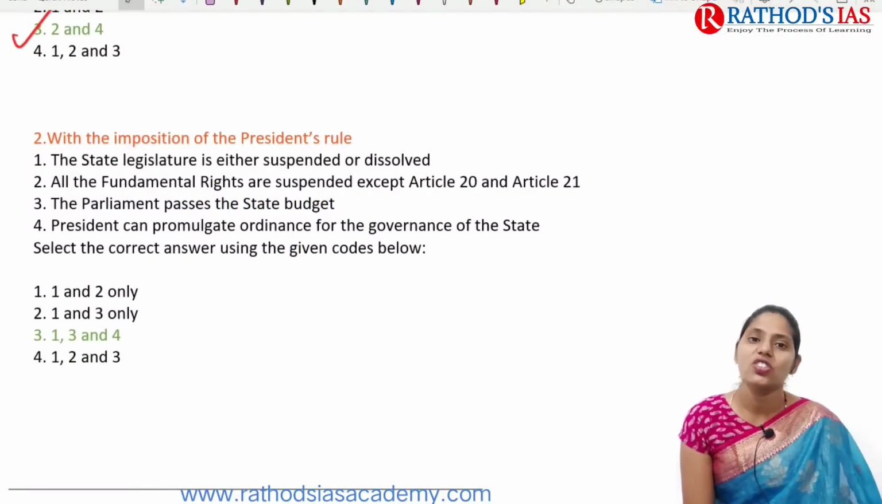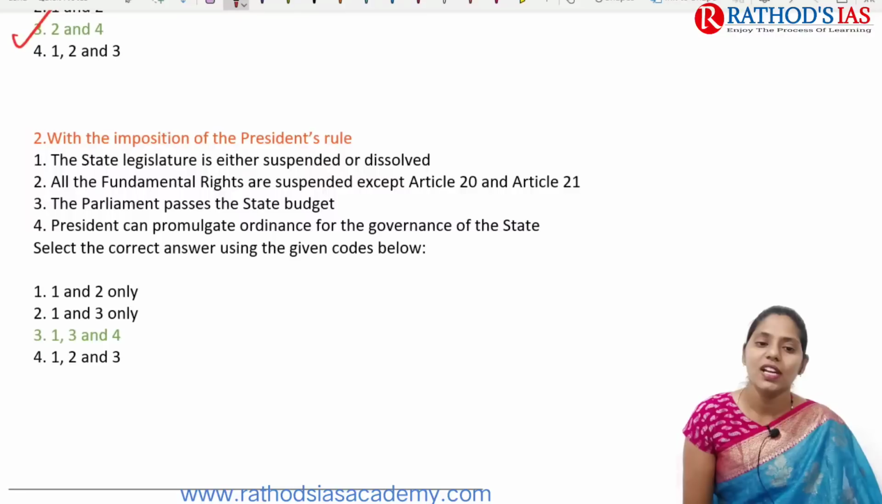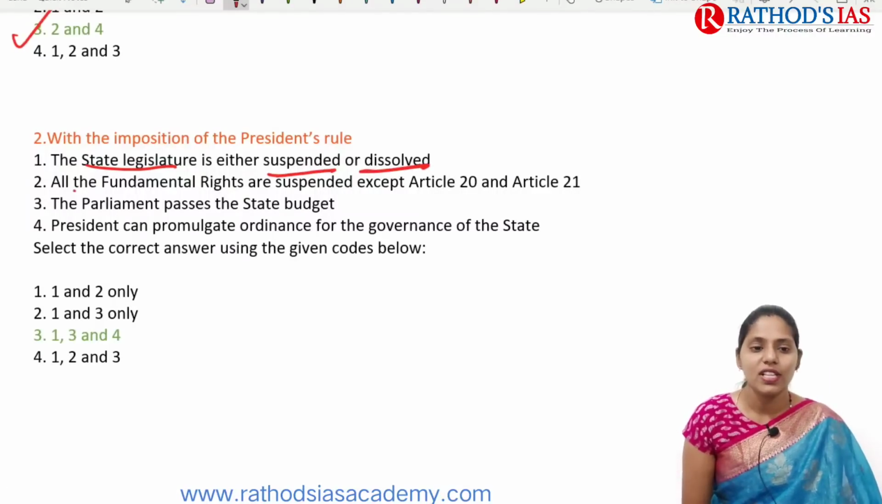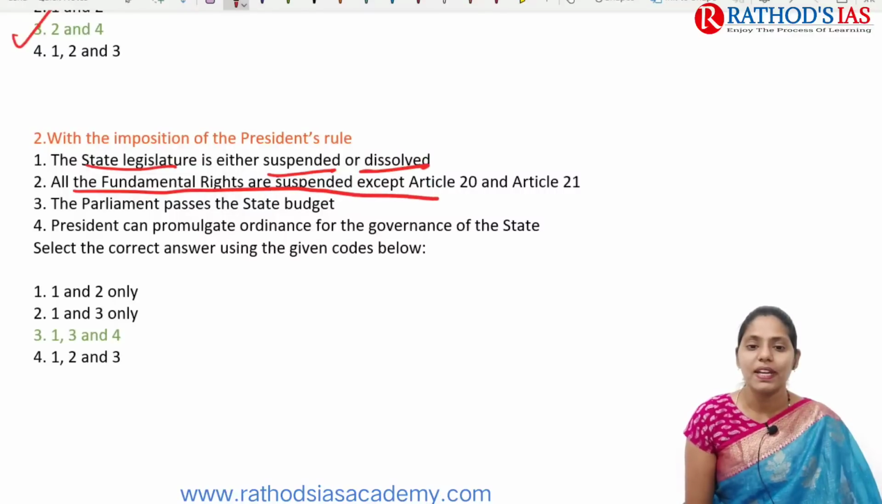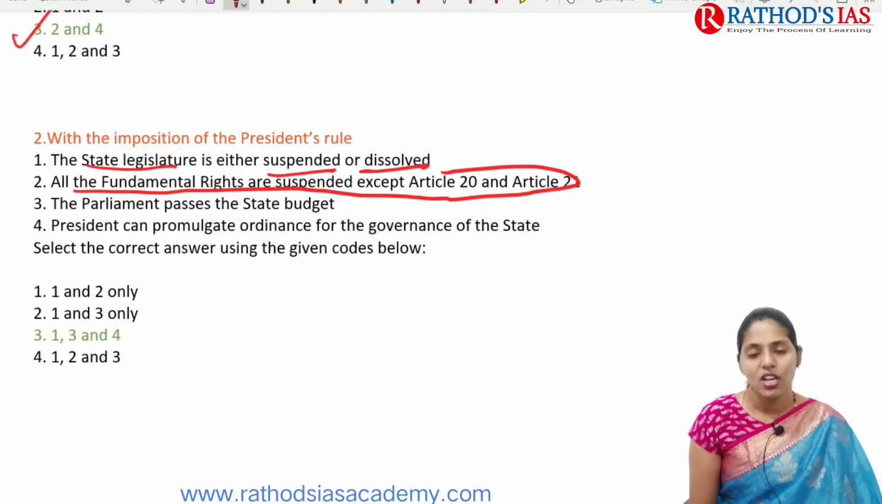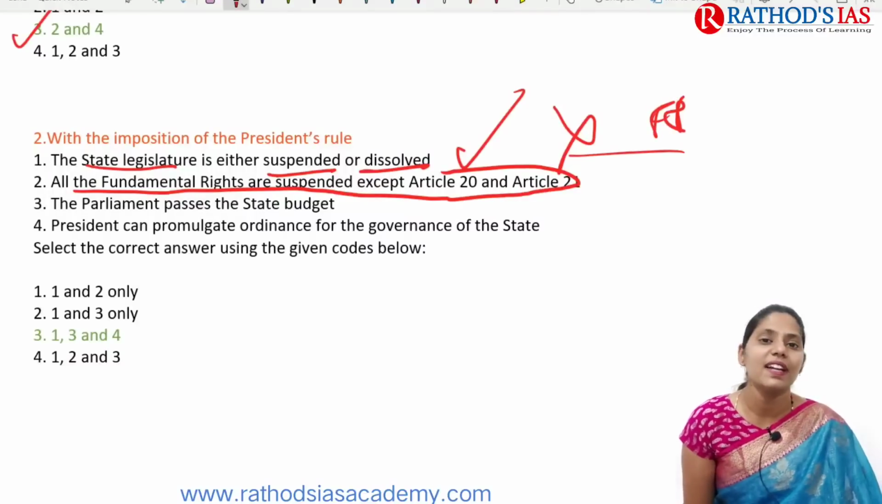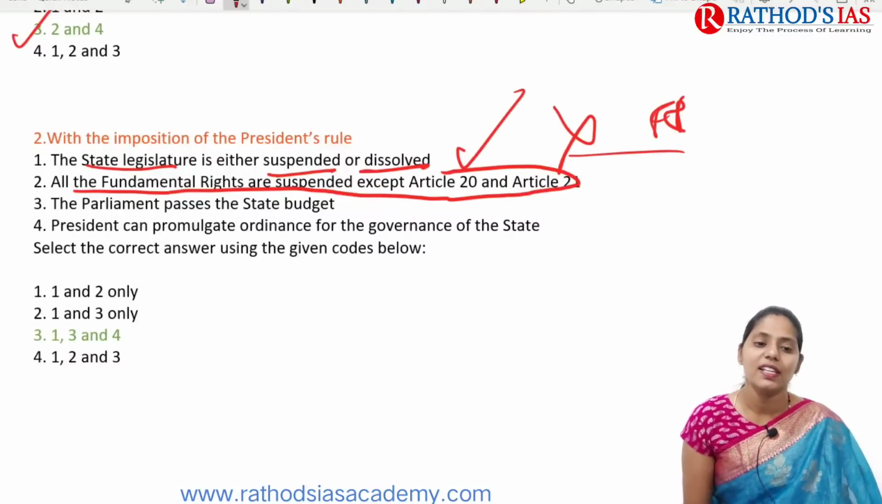And next question is regarding president's rule. So the state legislature is either suspended or dissolved. Next one is the fundamental rights are suspended except 20 and 21. So actually in this president's rule there is no effect that is mainly seen on fundamental rights. So you can eliminate this second statement.